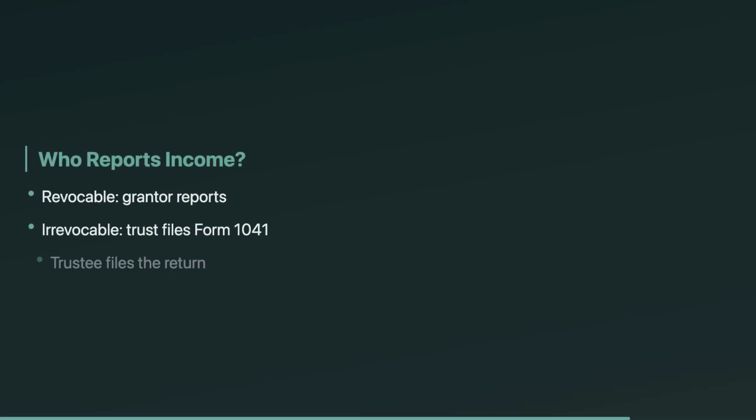Now connect this to who files and who reports income. A revocable trust generally does not file a separate income tax return. Its income is attributed to the grantor and reported on the grantor's Form 1040. An irrevocable trust is a separate legal entity, and it files Form 1041 if its income is above the exemption amount. And it's the trustee's job to file, not the grantor's.